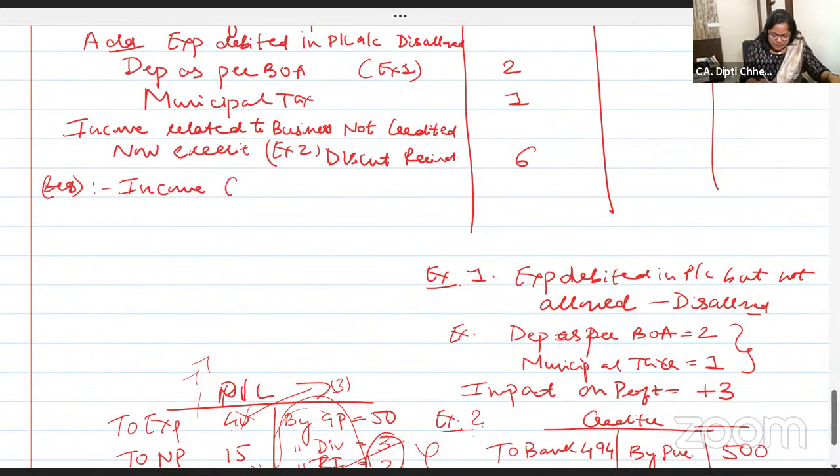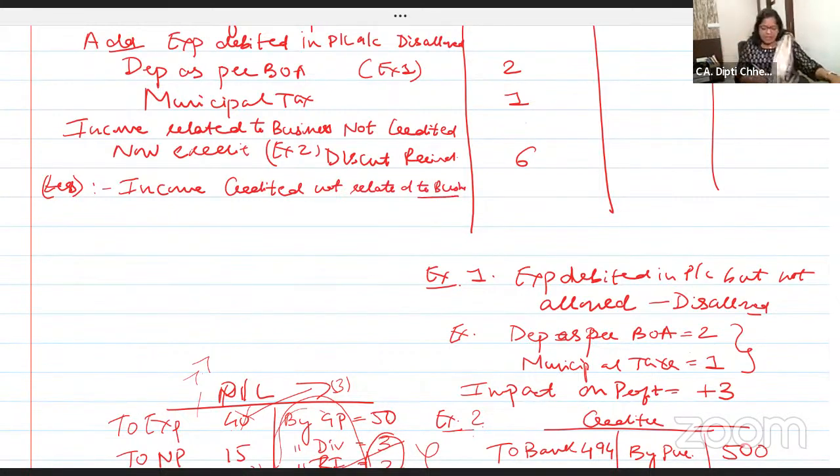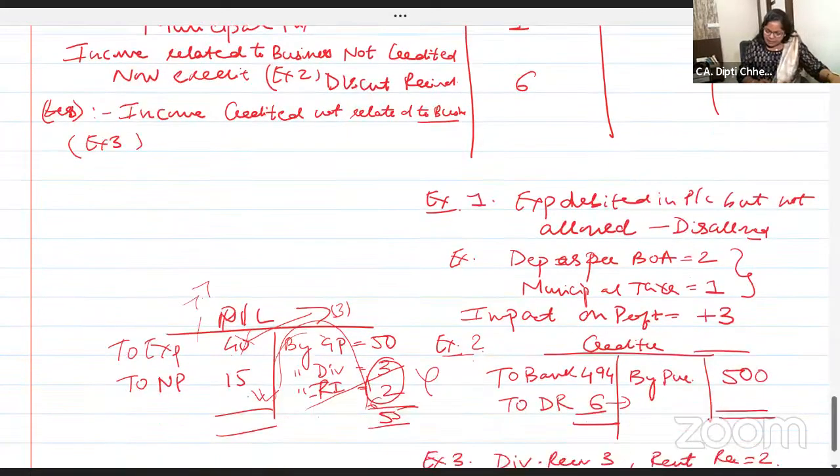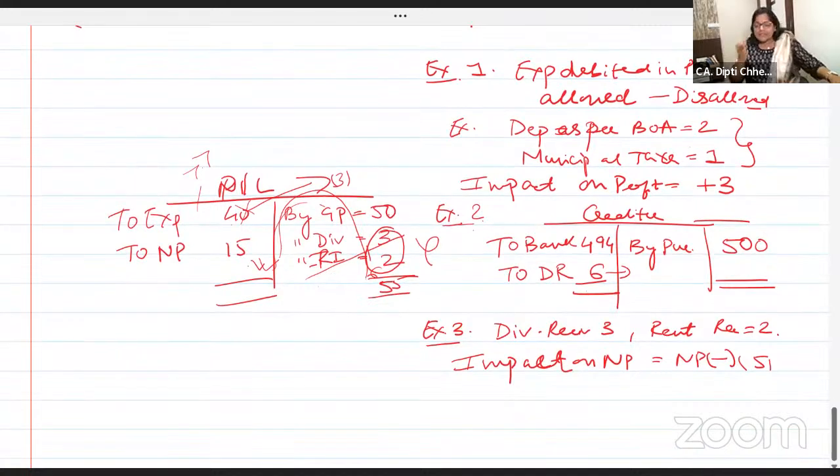Income credited, not related to business. These are incomes which are credited, not related to business. So remove. I call it in simple language as kachra. Remove it. The P&L account credit side has income which is either taxable under house property, or profit on sale of investment and all capital gain, or some are not income at all.